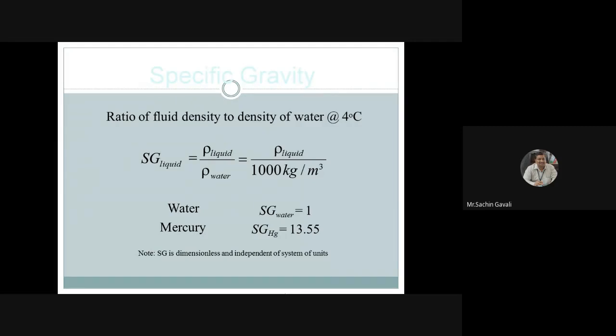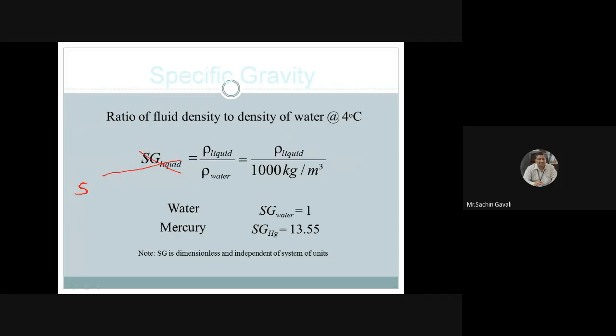Then another property is called specific gravity. So what is specific gravity? For liquids, specific gravity is defined as the density of that liquid divided by the density of water. It is denoted by the letter S.